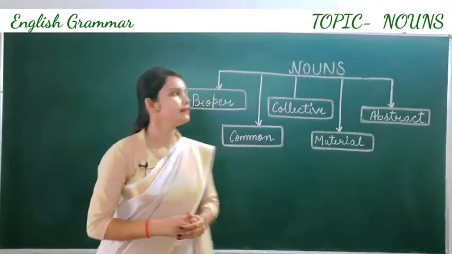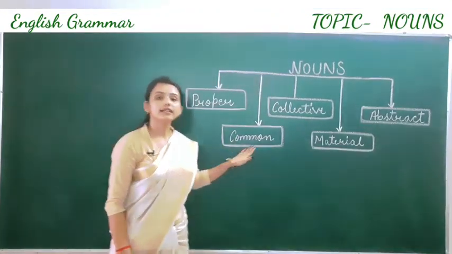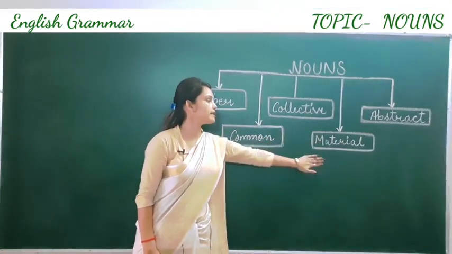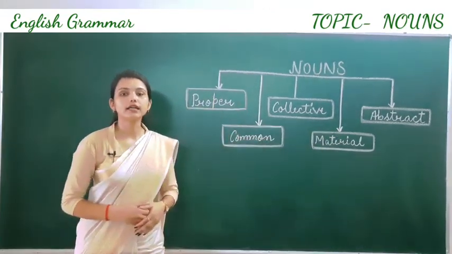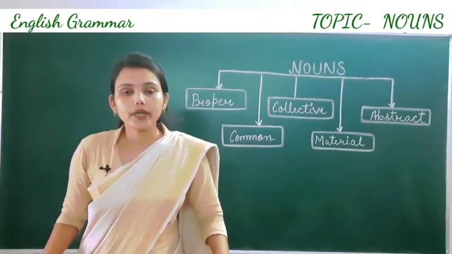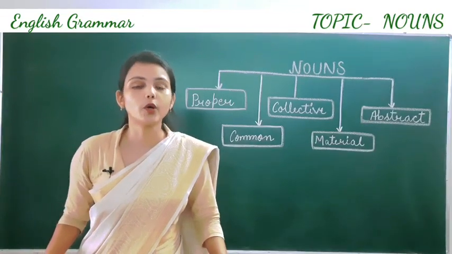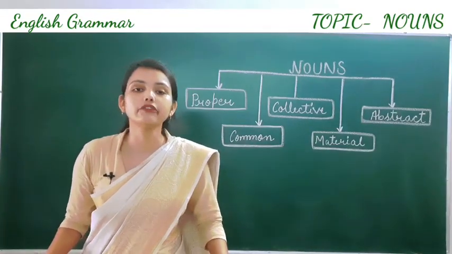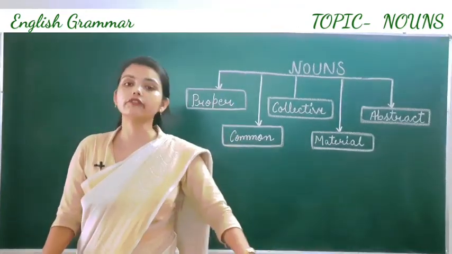So, students, let's see. First is proper noun, second is common noun, third is collective noun, fourth is material noun, and fifth is abstract noun. How many kinds of nouns are there? There are 5 kinds of noun. First is proper noun, second is common noun, third is collective noun, fourth is material noun, and fifth one is abstract noun.